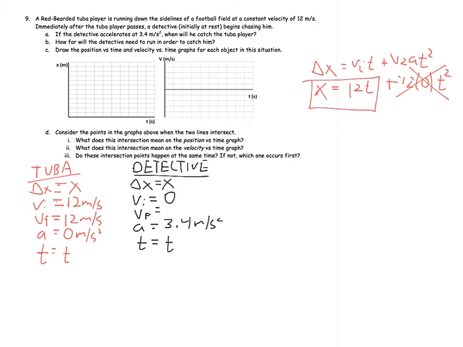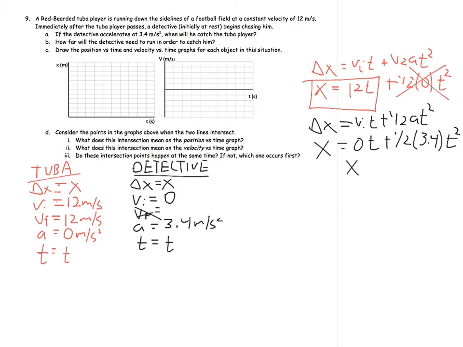For the detective, I don't know anything about the final velocity, so I'm going to use the equation that doesn't include that, which happens to be the same one, vit plus 1/2 at squared. And so I'm going to say x is equal to 0t plus 1/2 times 3.4 times t squared.